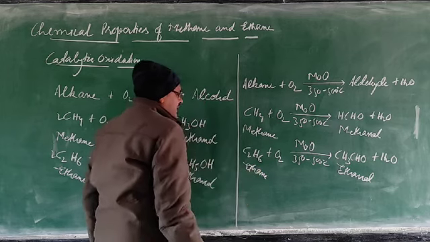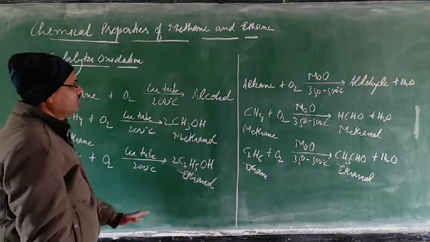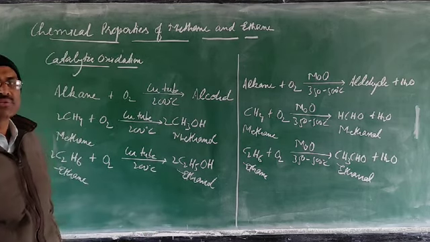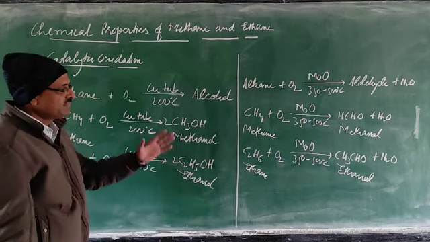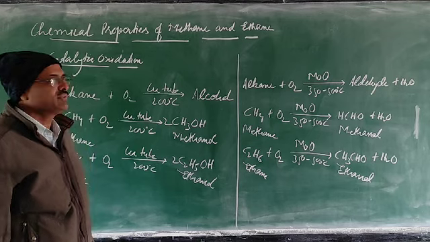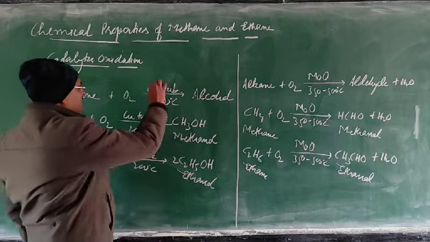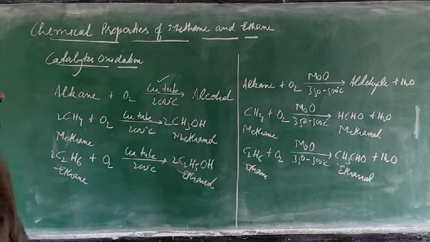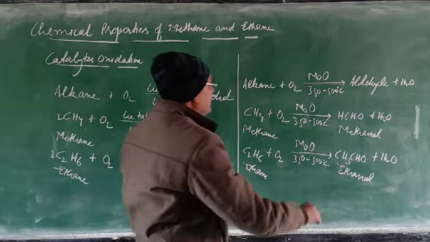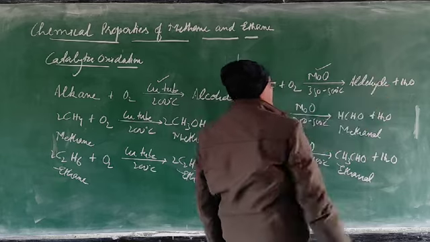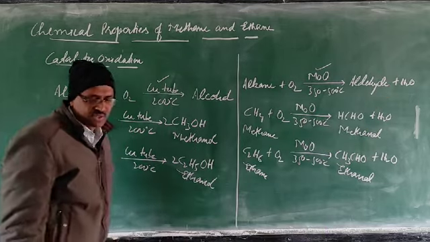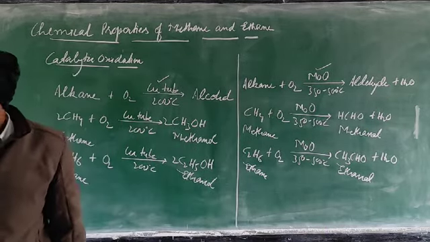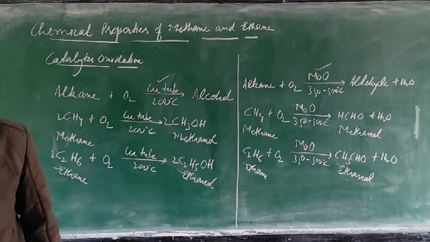So just to see, the reactants are the same, but only by changing the catalyst, your product will change. That's why when you write the equation, you give importance to the catalyst. When you use copper tube at 200 degrees Celsius, you get alcohol, and when you use molybdenum oxide, you get aldehyde.